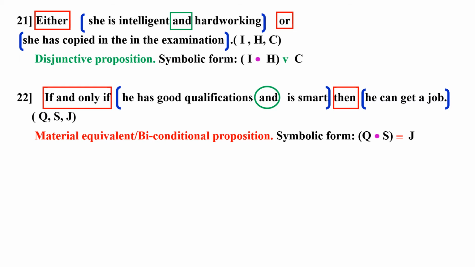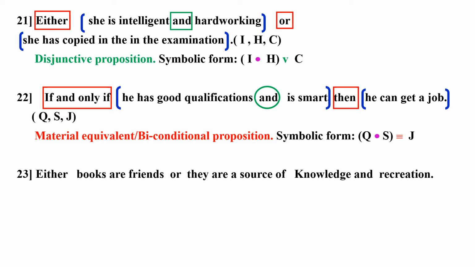Now we come to the 23rd. Either books are friends or they are a source of knowledge and recreation. So either or is the main connective. The first disjunct is books are friends, or they are source of knowledge and recreation. So in the second part you have the connective and.